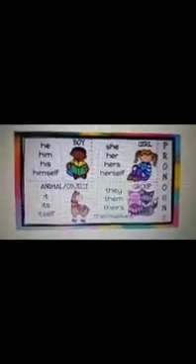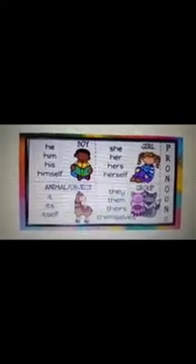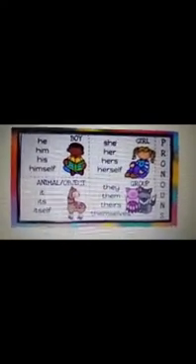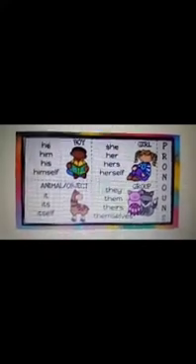Now you can see for boy, I can use he, him, his, himself. For girl, I use she, her, hers, herself. For animals and objects, things or animals, I use it, its, itself. And for a group of people or group of animals, or any more than two things or people, we use they, them, theirs, themselves.